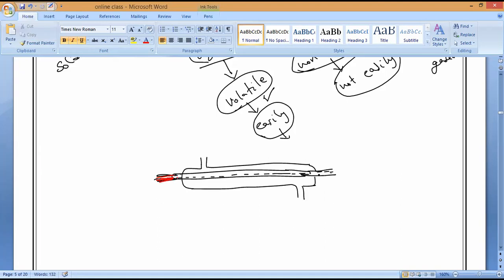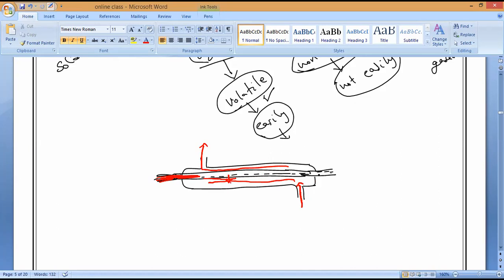In the outer tube, water will enter, pass through the outer tube and come out here. Whenever this cool water comes in contact with the hot gas, not directly, since the gas is inside one pipe, the heat is absorbed from the gas by the water.